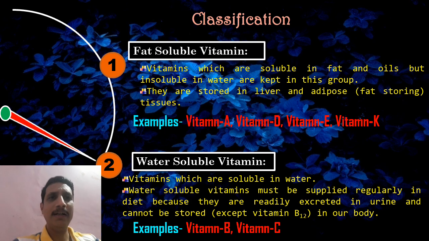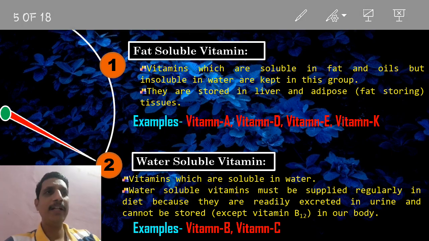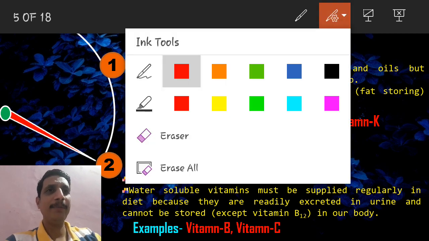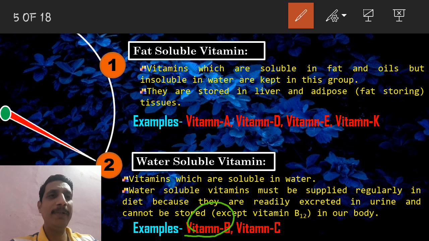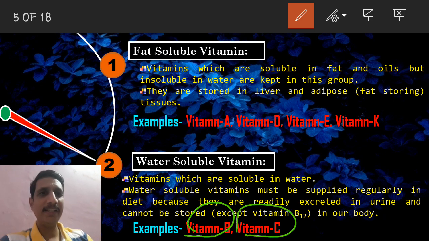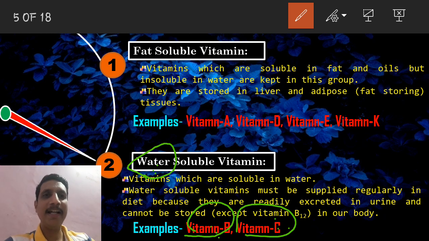So here, among water soluble vitamins, only two vitamins are there. They are the vitamin B group and vitamin C, isn't it? Vitamin B as well as vitamin C. So these are soluble in what? Water. So one trick is WBC. It means water soluble vitamin B and vitamin C. Okay, so it's one trick.